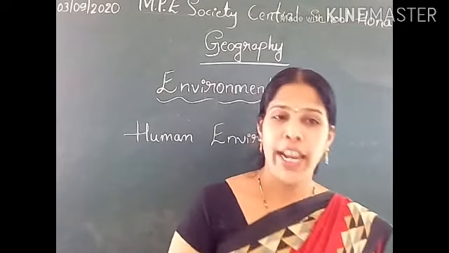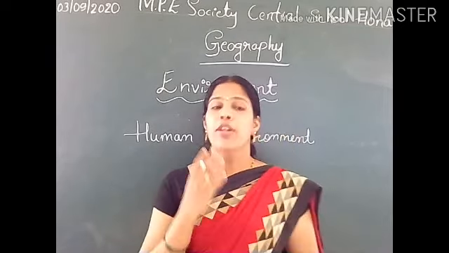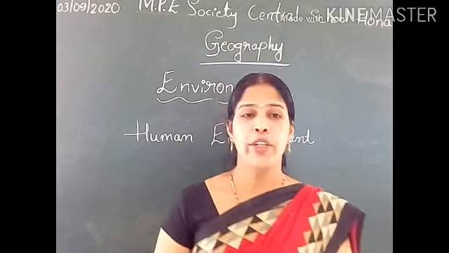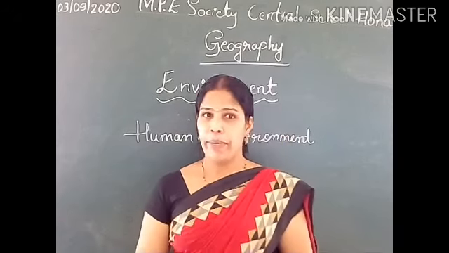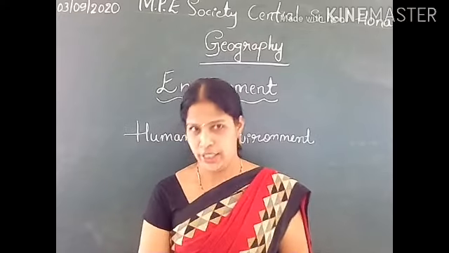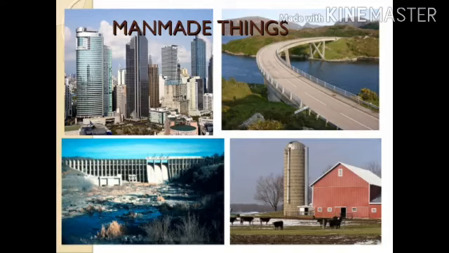Human beings interact with the environment and started to modify the environment to fulfill their requirements or needs. So, dear students, we can see in this picture how human beings interacted with the environment and modified it according to their needs. We can say the human-made things, which are created by human beings. This is the human environment.